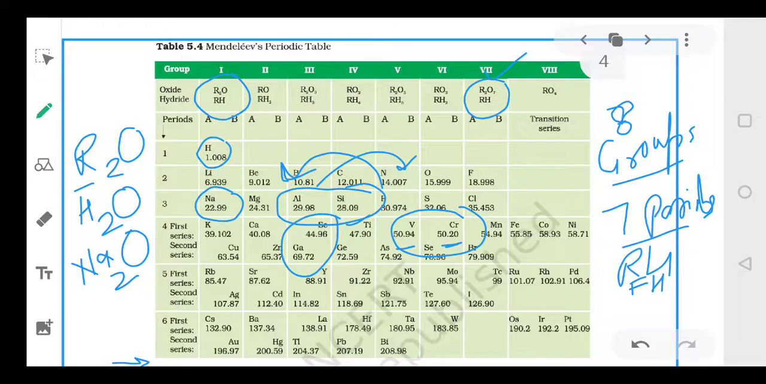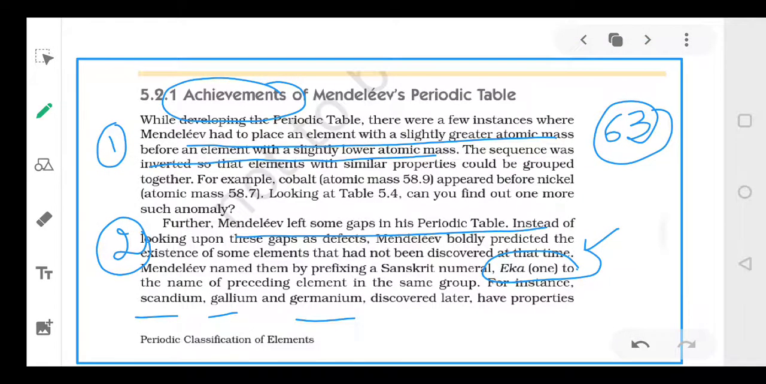So scandium and gallium and germanium, these 3 elements they were discovered later. तो इनकी जगह पर खाली blanks था और जब ये elements discover किए गए तो इनको वापस से table में place कर दिया गया. So all these 3 elements which were discovered later, they could be easily placed in the table. So can you name the 3 elements which were discovered later?